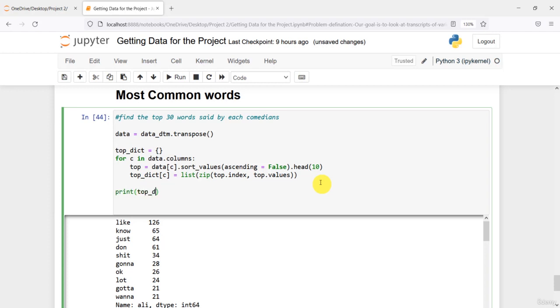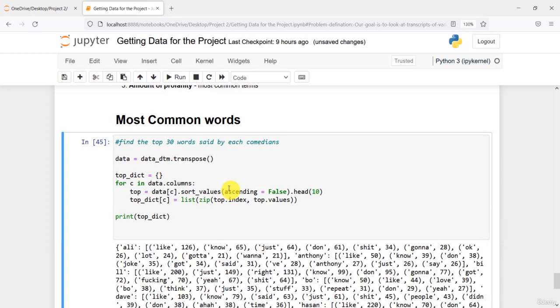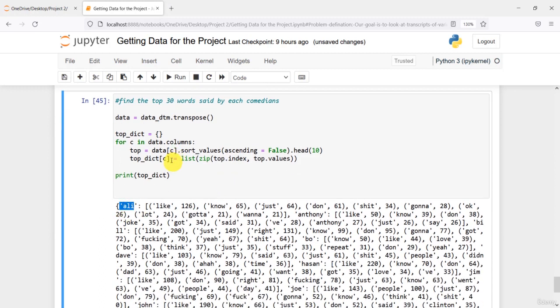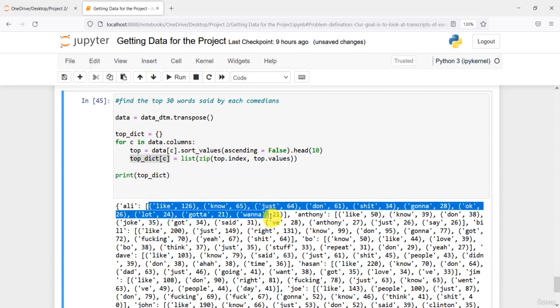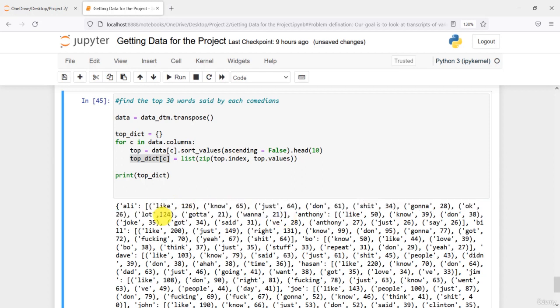Let us print top_dict, the dictionary where we have stored it right here. After we print it, you can see Ali was the key which we got from here. Then in the list we have 10 top words, where the first one is the word from top.index and top.values is the count of the word, the top word count by Ali.